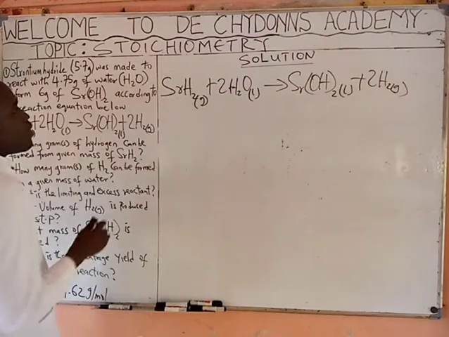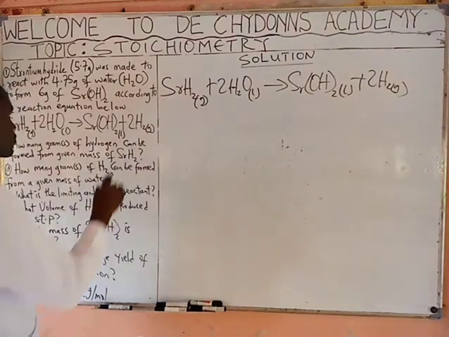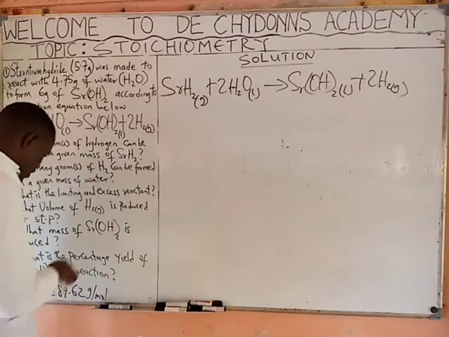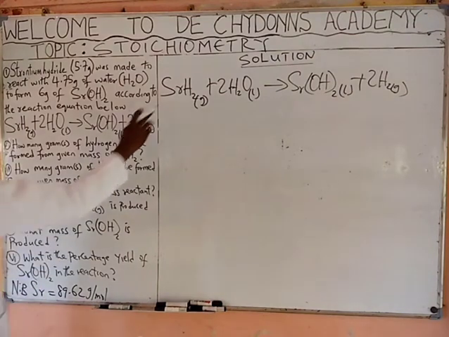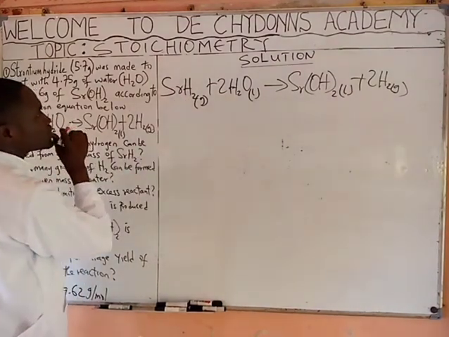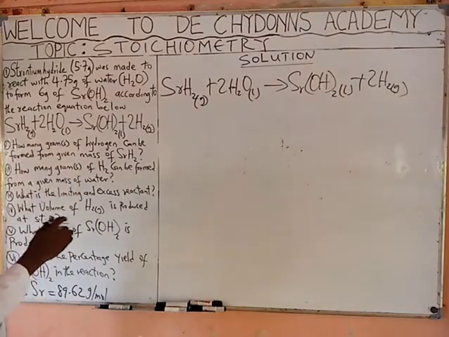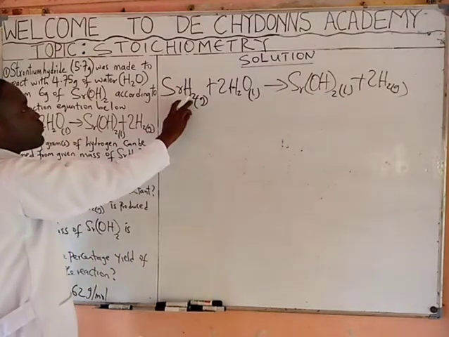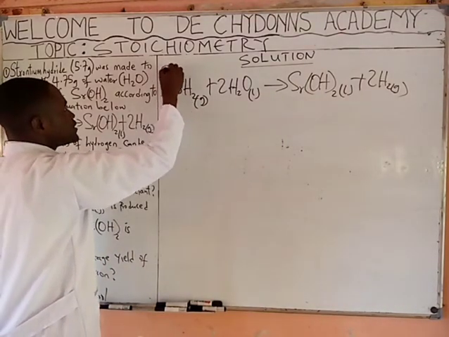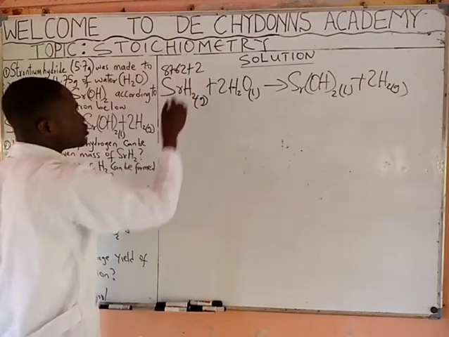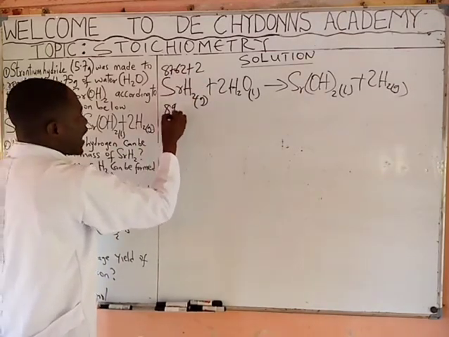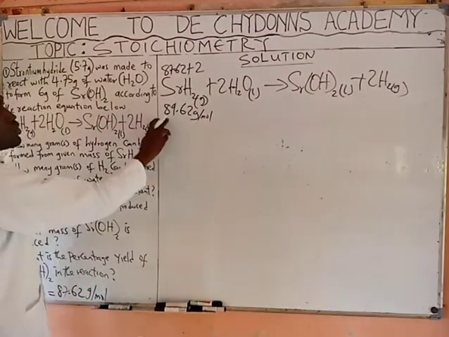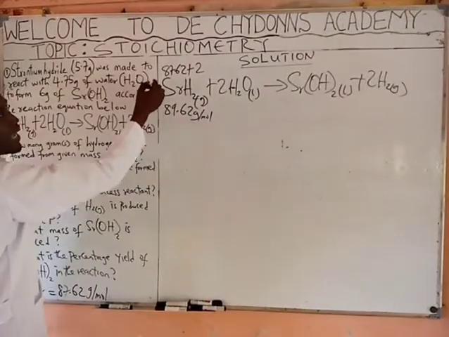Hydrogen is 1, times 2 gives 2. So 87.62 plus 2 will give you 89.62 gram per mole.